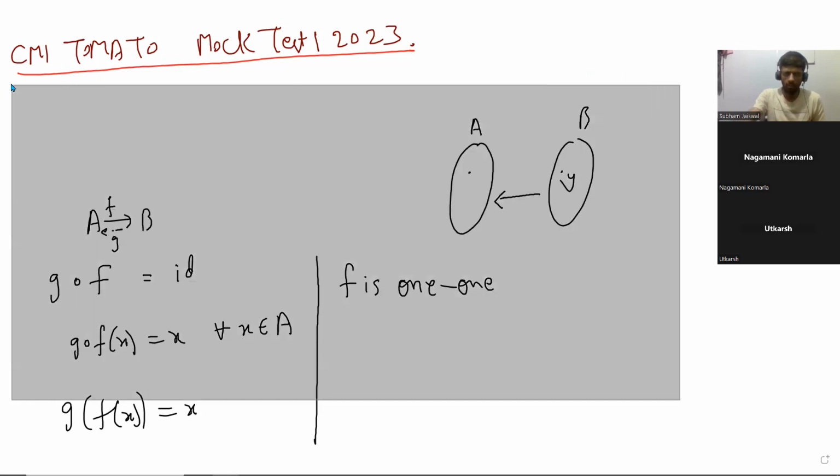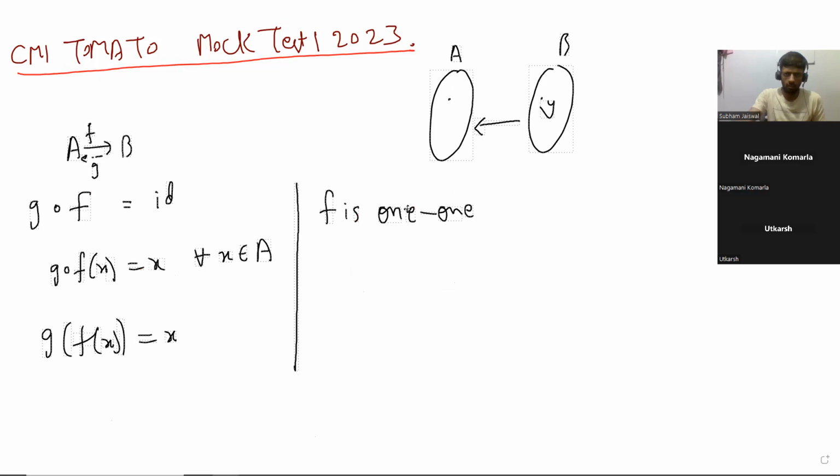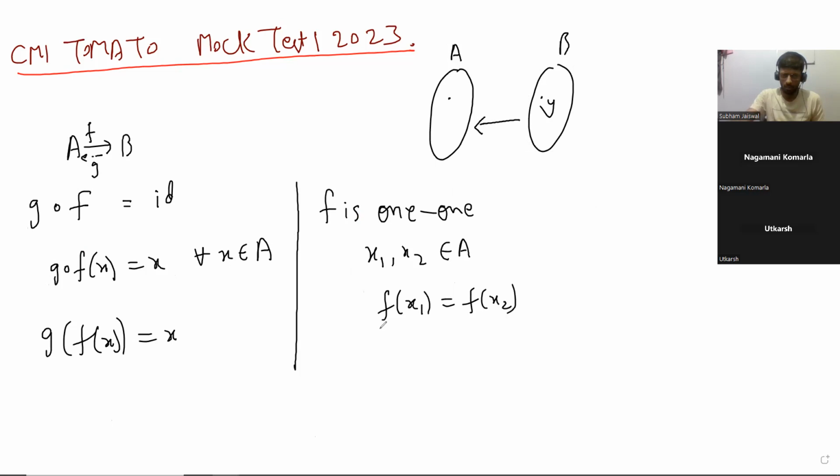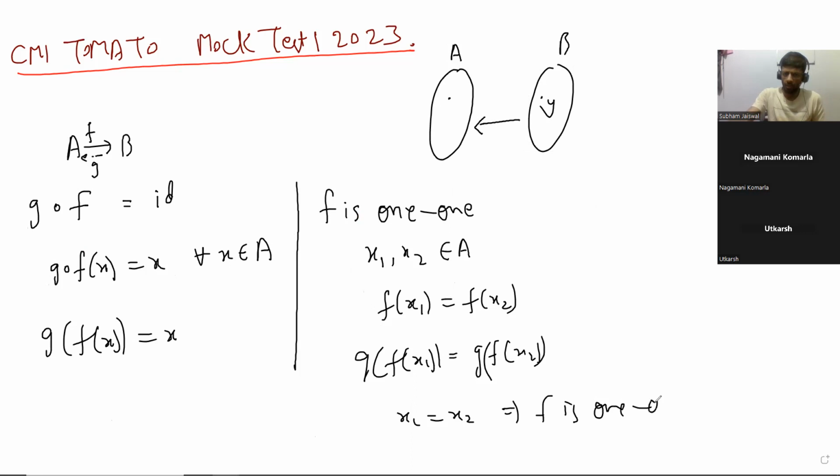Okay, so for f, we can say that we take two distinct elements, x1 and x2 in A, and then we say that f of x1 is equal to f of x2. Now we put g on both sides, and x1 and x2 are not equal. So we get x1 is equal to x2, which is a contradiction. That means that f is 1-1. So f is 1-1.